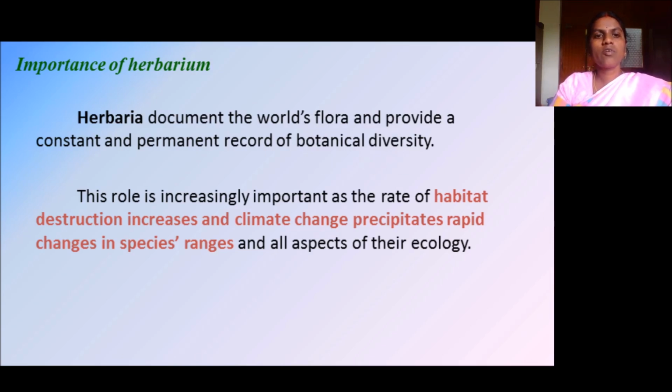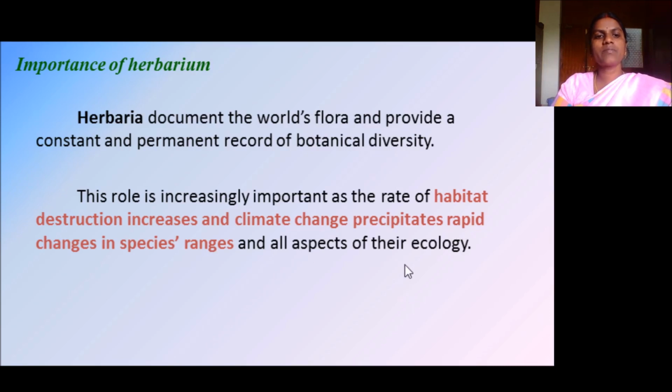The flora provides a record of the history of that plant. This role is increasingly important as the rate of habitat destruction increases and climate change precipitates rapid changes in species ranges and all aspects of their ecology.